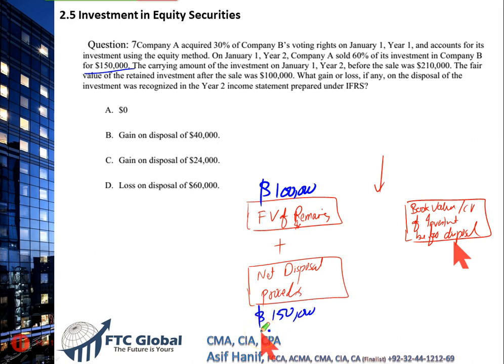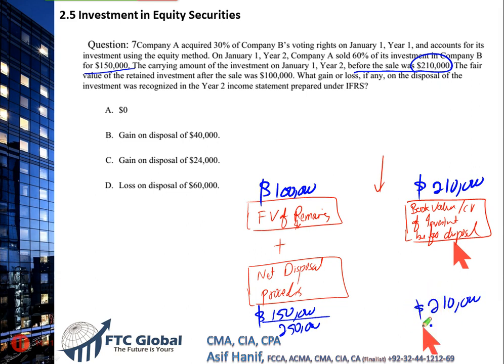And on the other side, you will write the value of investments before disposal. Before the sale, the value of investment was 210. So total of these is 150 and 100, 250. And the book value was 210.